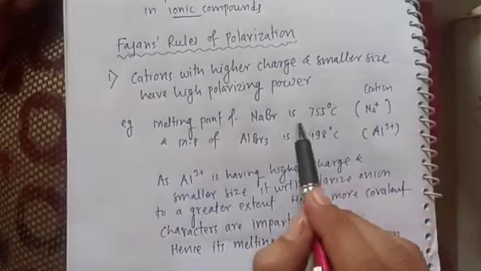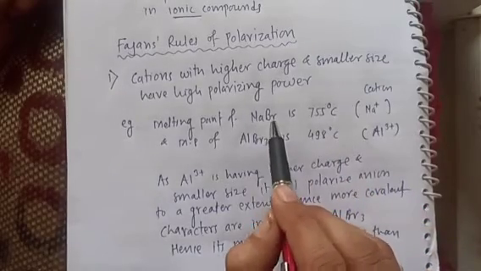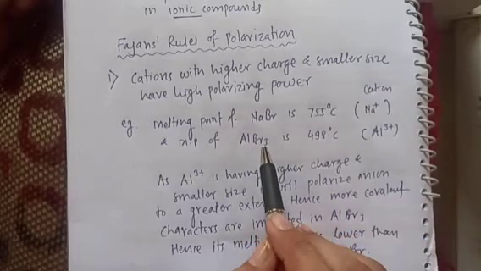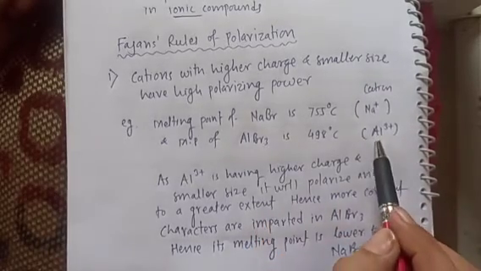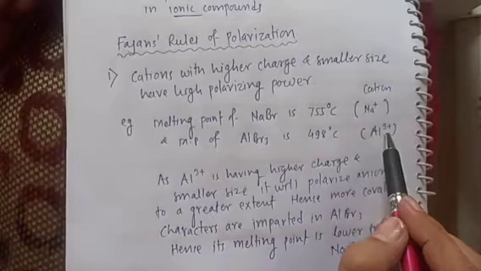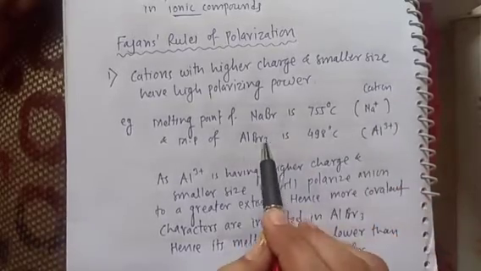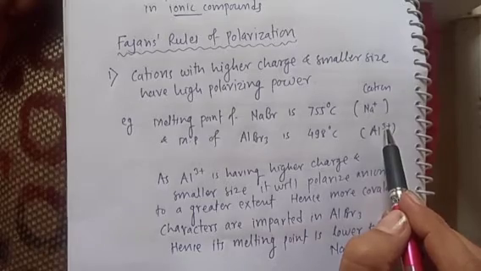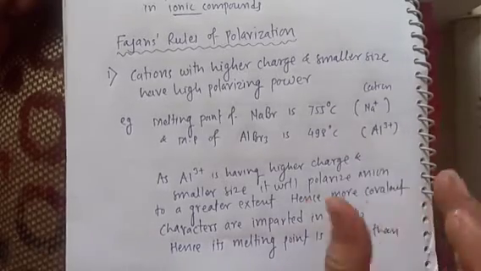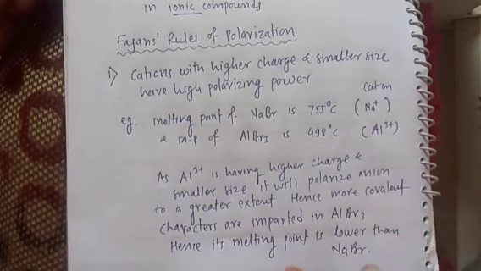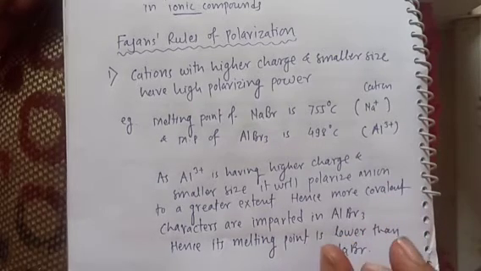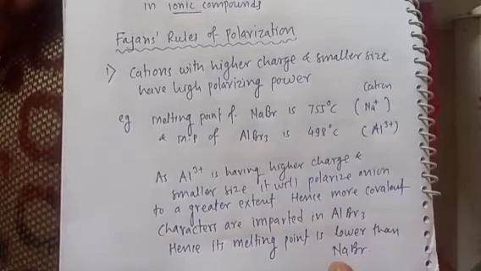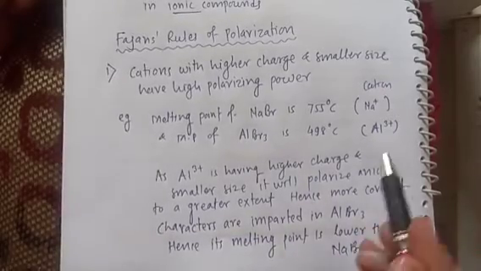Now see here, which is the cation over here? In sodium bromide, Na plus is the cation. In aluminum bromide, which is the cation? It is Al3 plus. Now in this case, the cation has higher charge and also smaller size, because the higher the charge, the more concentrated the positive charge will be, therefore the size will shrink.